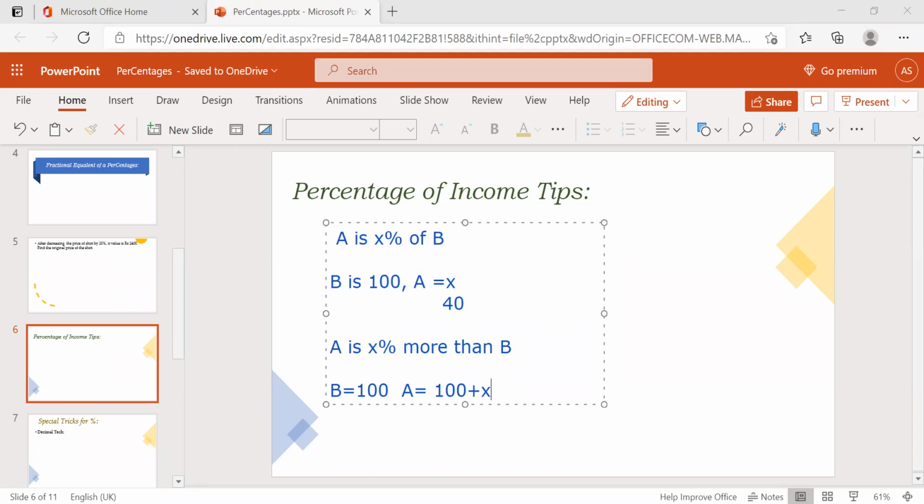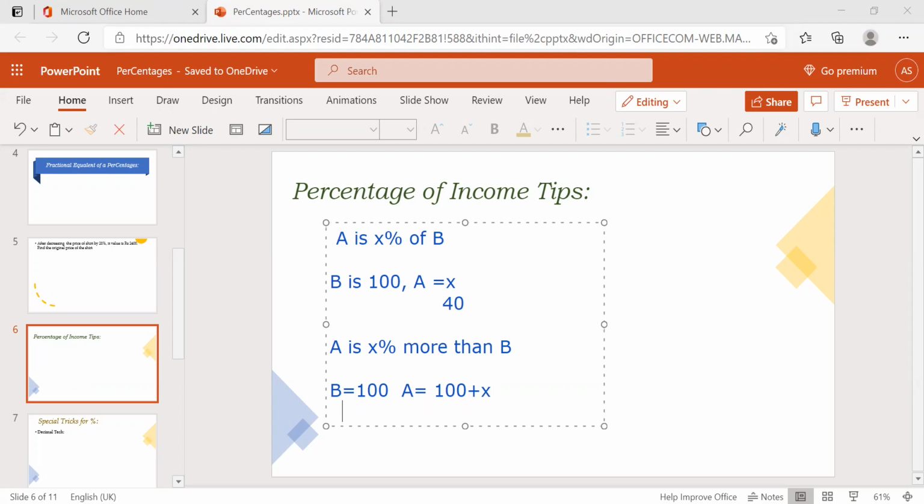Suppose A is 40% more than B. If B is 100, then what will A be? 100 plus 40%. What's 40%? 40. Then it is 100 plus 40, 140.